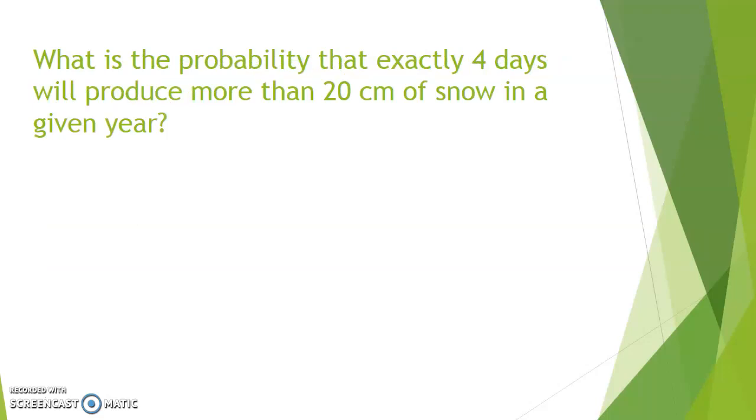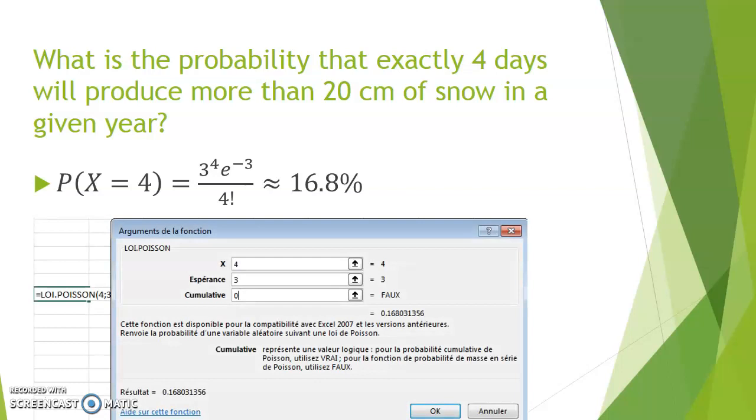What is the probability that exactly 4 days will produce more than 20 centimeters of snow in a given year? We have our formula in order to calculate this probability, if we don't have access to a data form instead. And of course we have Excel that can tell us the probability for this specific X value.